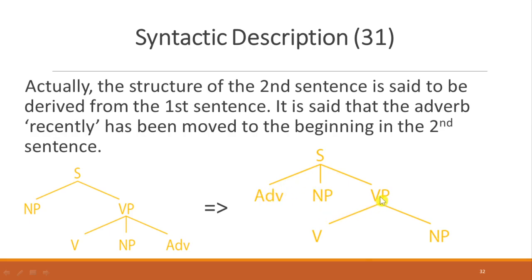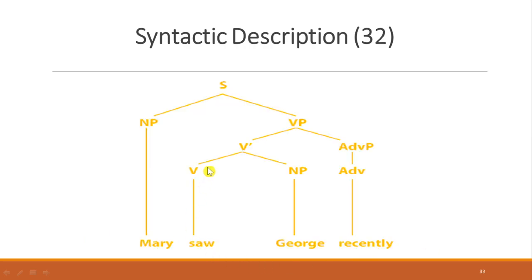Noun phrase and then we have verb phrase combined by verb and noun phrase at the end. Yes. So this one is the tree diagram of the sentence Mary saw George recently. So here Mary is noun phrase and verb phrase, it's combined by verb saw and noun George.